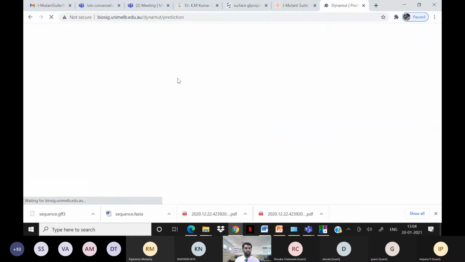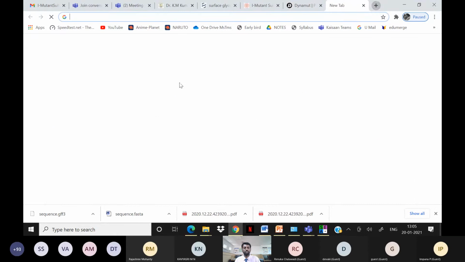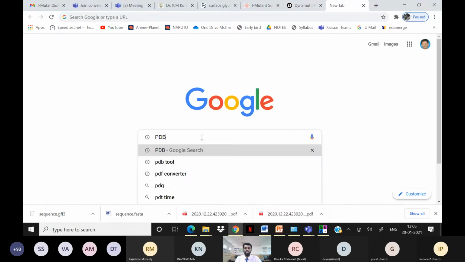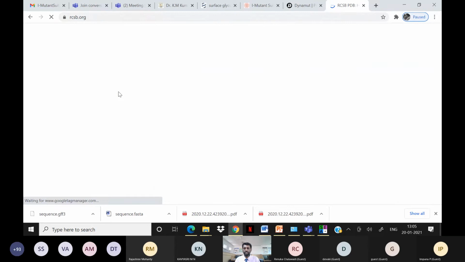If you go to DynaMut, you can upload the structure here. One drawback is that you cannot directly submit the sequence here. You need to upload the protein structure, the wild type structure. Further, how to download the wild type structure? You can download it from the Protein Data Bank, because this database is only for protein structure retrieval.